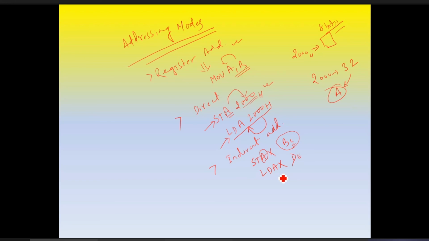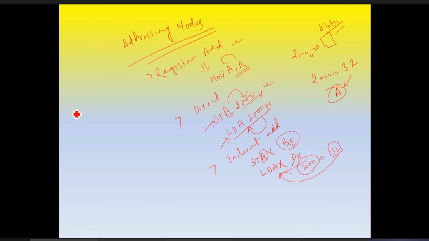Okay, similarly LDAX D. E is silent. C is silent. So in this, whatever the address in the DE register pair, suppose 3000, we have stored. So the content of this location, suppose 32 is there, so the 32 will move to the accumulator. Okay, this is indirect. We are not specifying any address.